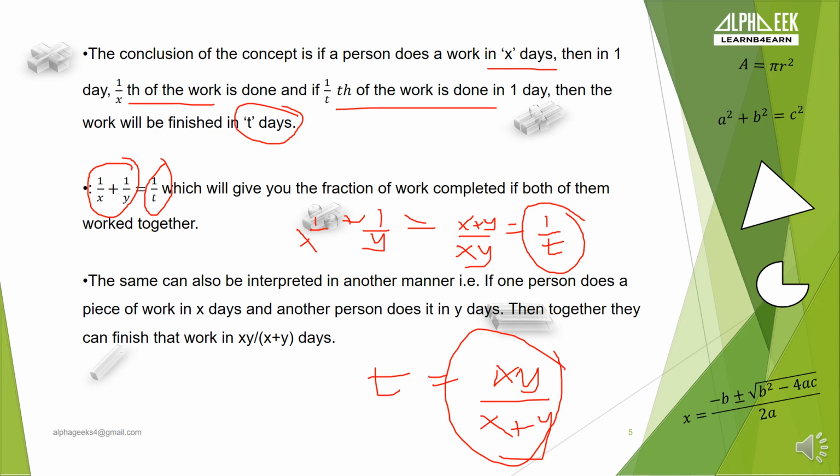The same can also be interpreted in another manner. If a person does a piece of work in x days and another person does it in y days, then together they can finish that work in xy upon x plus y days. So this is the generalized form where we can directly find in how many days, if both of them are working together, they can complete the work. Let's go ahead.